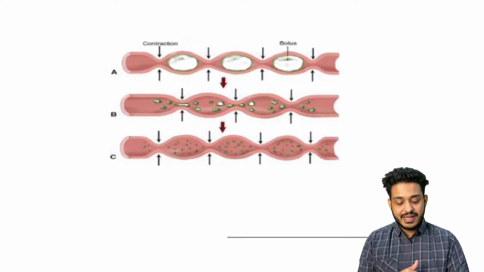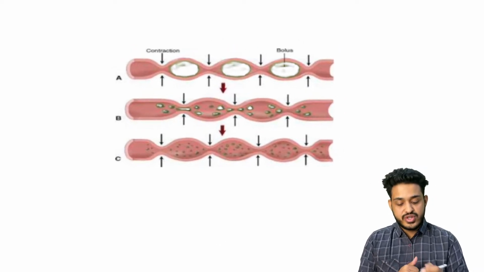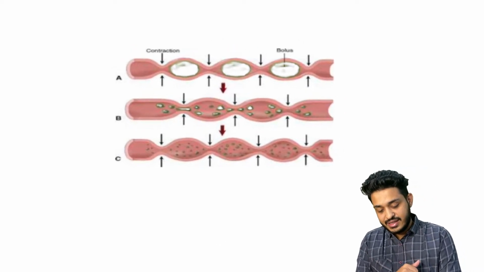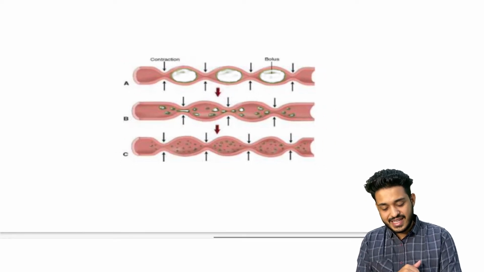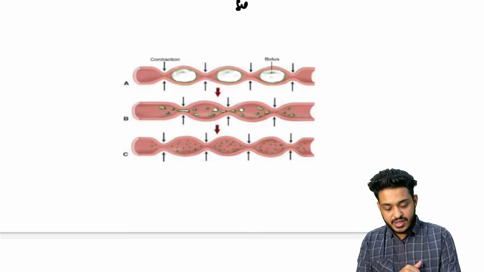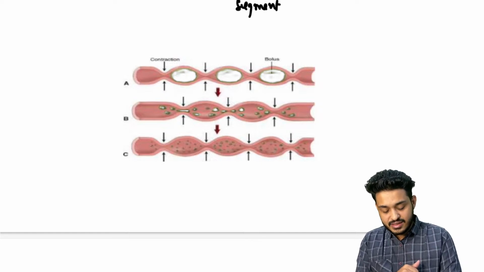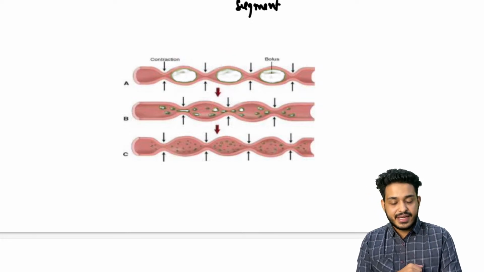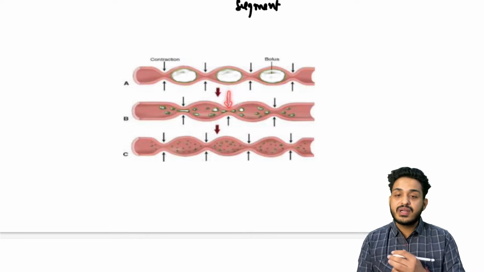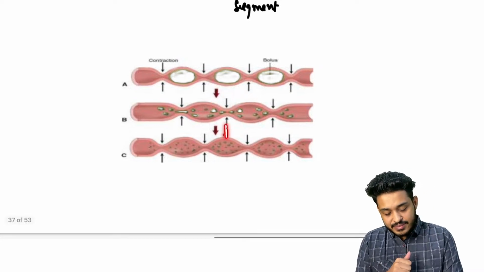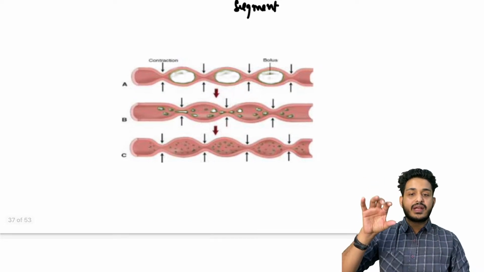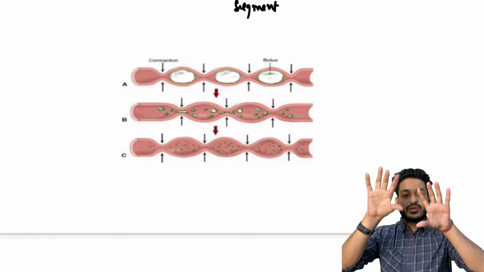Now, very, very important, the dominant motility in your GIT is going to be segmentation. This is known as segmentation, right? What is going to happen? In segmentation, suppose this is the segment which is dilated now. Now what is happening? The same segment is contracting. Again, the same segment is dilating. So what is happening? Regular contraction, dilatation, contraction, dilatation.